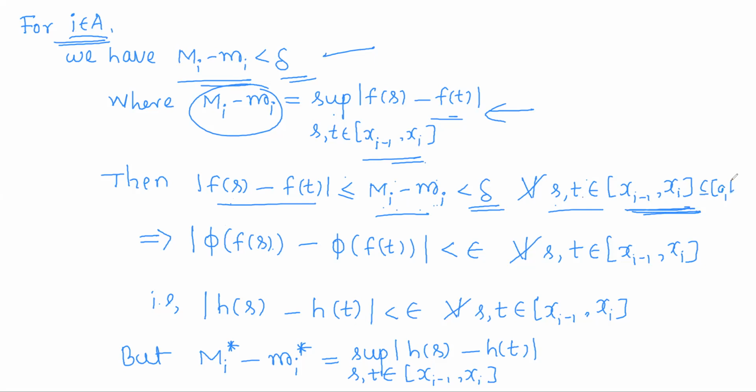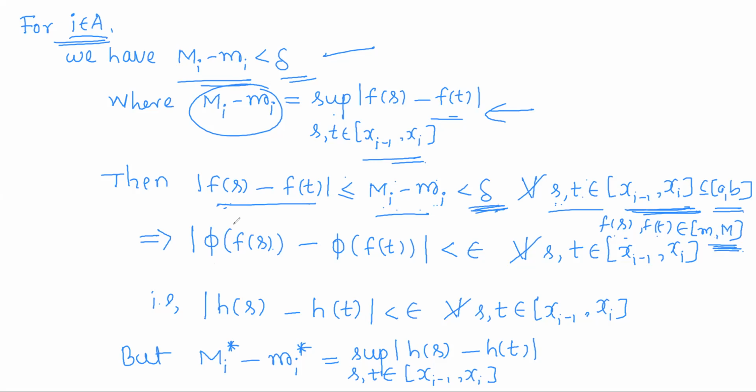This is actually a subinterval of the closed interval [a, b]. That means as s and t vary over the closed interval [a, b], f(s) and f(t), their images, where will be those images? So f(s), f(t) will be in the codomain, that is the closed interval [m, M]. So for any 2 points in this interval, the distance between these 2 points is less than delta. Now use the uniform continuity of phi.